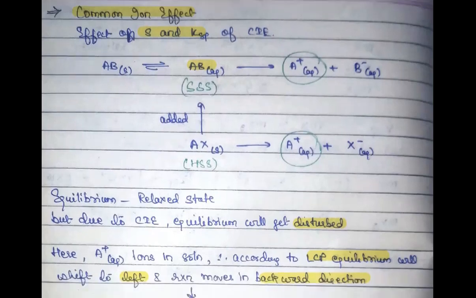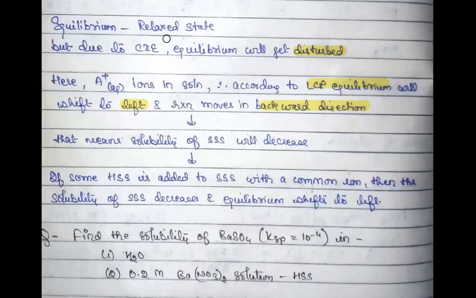This is a super important point. So you will be seeing due to common ion effect, your solubility of sparingly soluble salt will always decrease.